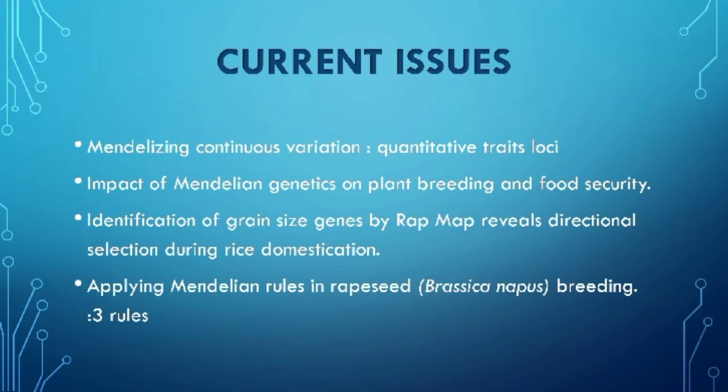The first issue stated here is Mendelizing continuous variation, specifically through quantitative trait loci (QTL). For instance, in common bean, to identify chromosomes and detect linkage between main genes, such as seed size, through quantitative trait linkage using a marker. Next, Mendelian genetics in plant breeding and food security.